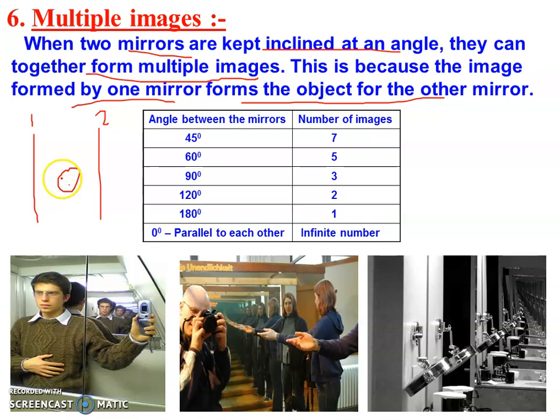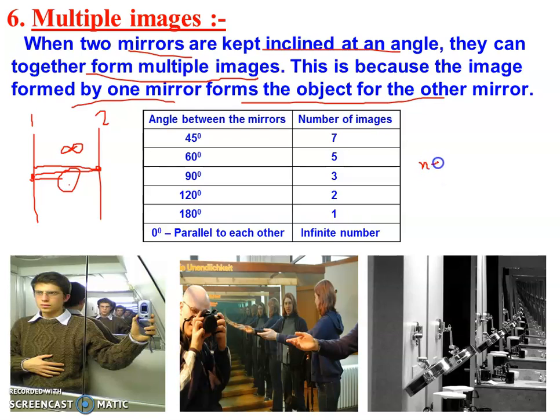What will happen? The image will be formed by mirror 1, and the image of the object formed by the first mirror will act as an object for the second mirror, and then the image formed by the second mirror will act as an object for the first mirror, and so on. So you can see when two parallel mirrors are there, there will be an infinite number of images, right?